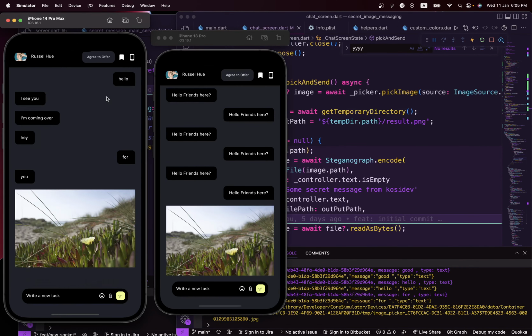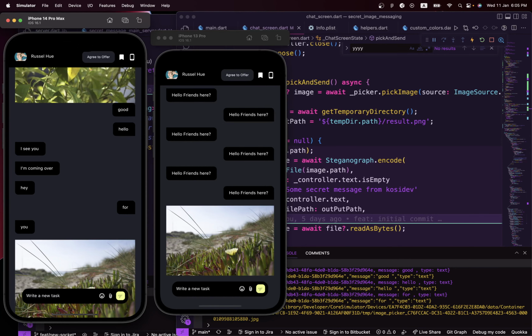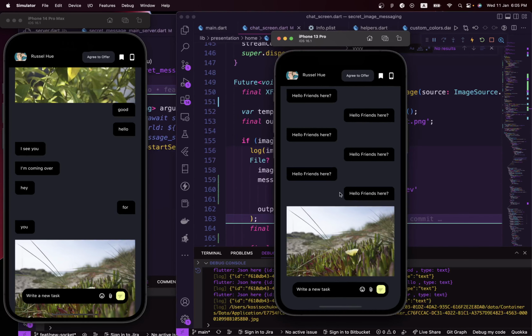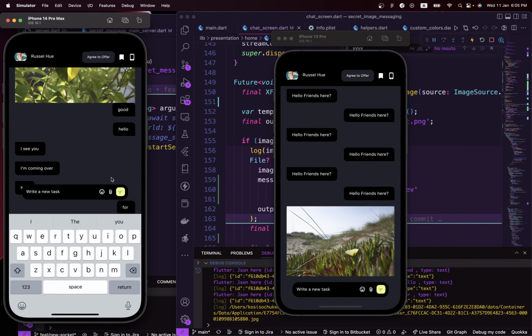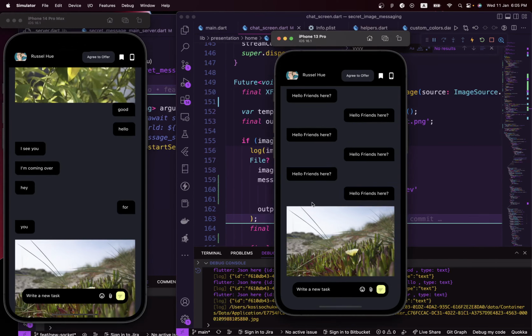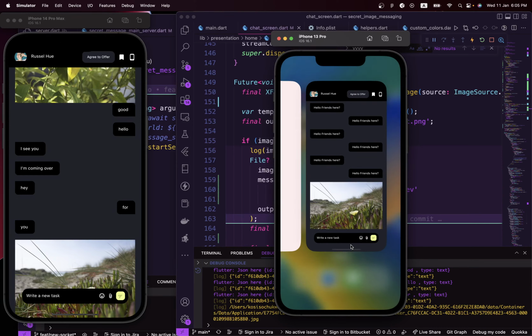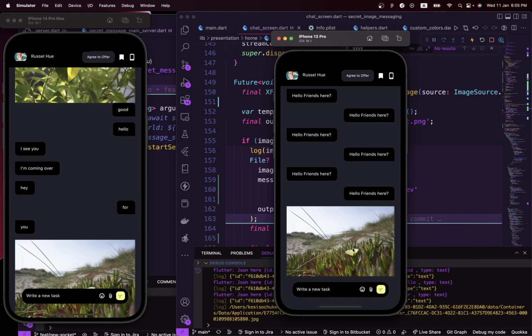That's cool. So we have the image sent from here, and this received the image that we actually sent to them. And if you tap on it, let's see any secret we encoded. I don't think we actually encoded any secret inside it. I think it's empty. Yeah, it's a dummy secret message, so nothing was actually encoded. And this is not actually receiving any touch events. That's strange.